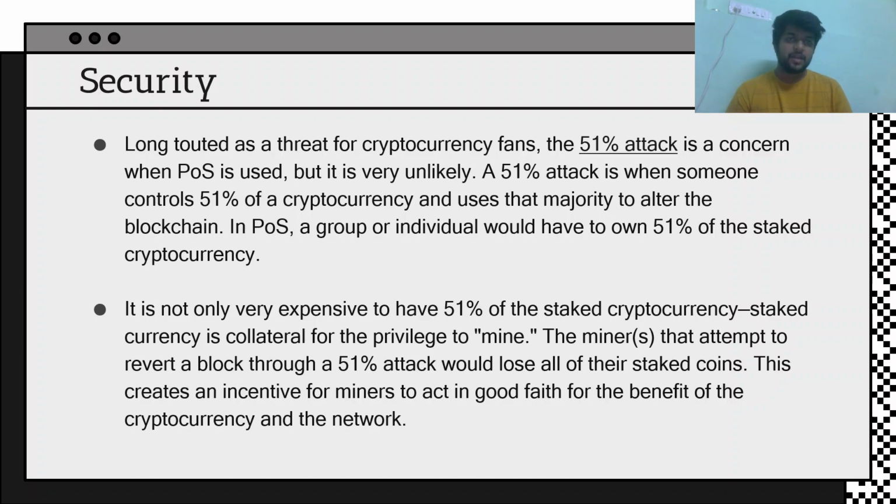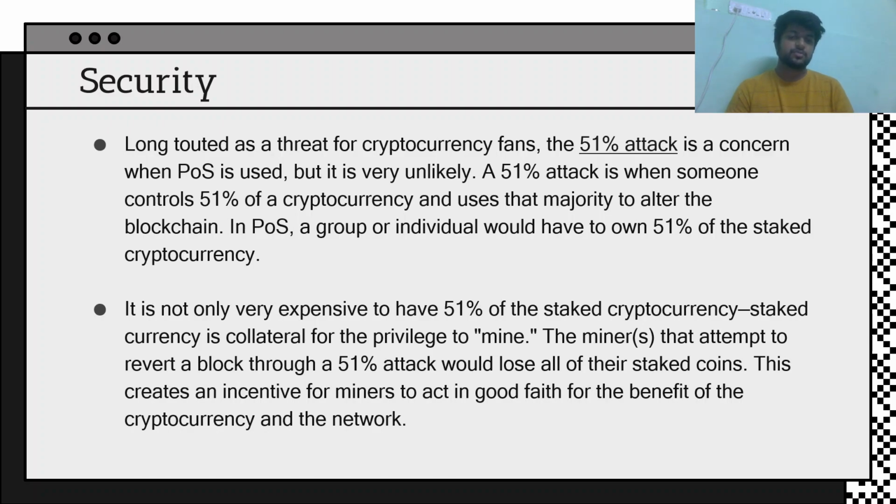So there is a mechanism to restrict a person from attacking the blockchain: every person who becomes a validator has to stake 32 ETH.